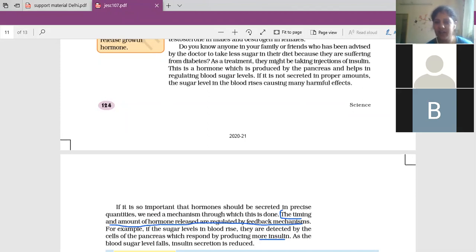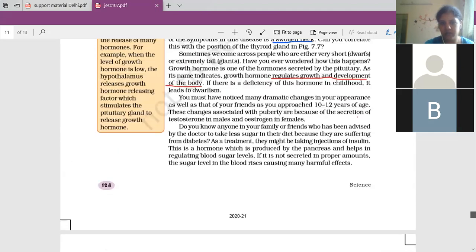The last gland is the adrenal gland, which is present over the kidney, just like a cap to the kidney. They are two in number, and their function is to control emergency situations. Emotional conditions of the person are controlled with the help of the adrenaline hormone, which is secreted by the adrenal gland. How adrenaline prepares the body to face different emergency situations, and what changes happen in the body, is given in the upper paragraph on the earlier page.